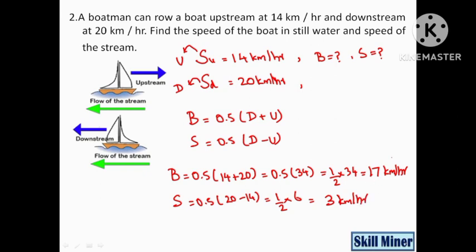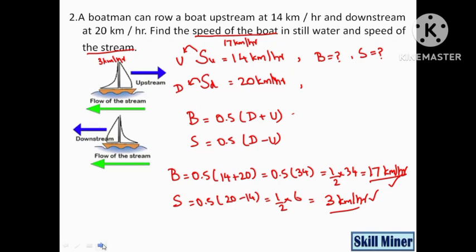So we found that speed of boat is 17 kilometer per hour and speed of stream is 3 kilometer per hour. In this question also we are getting data from the question, substituting that in the respective formulas, and hence we are obtaining the final answer.